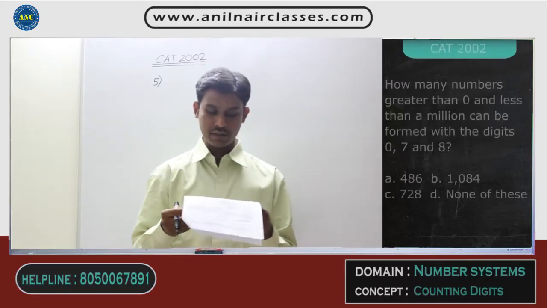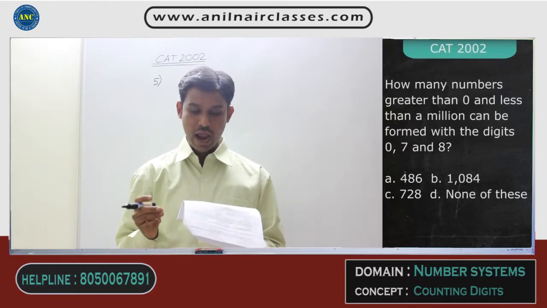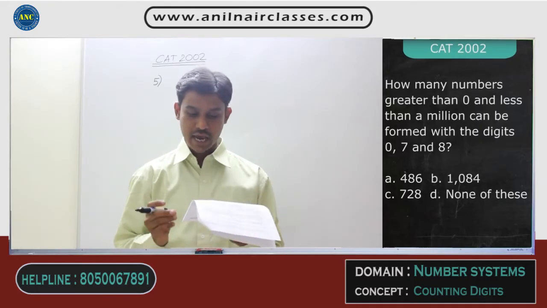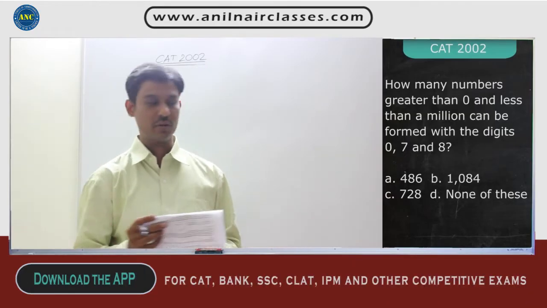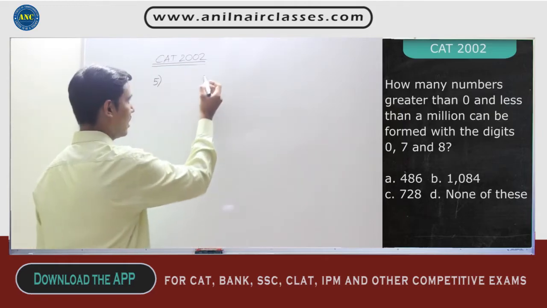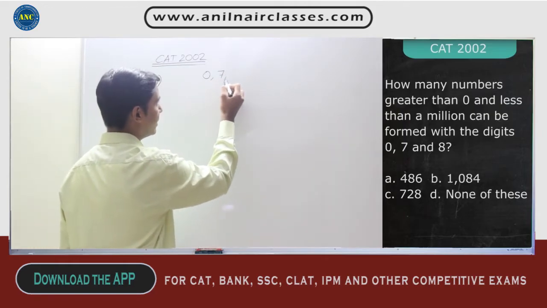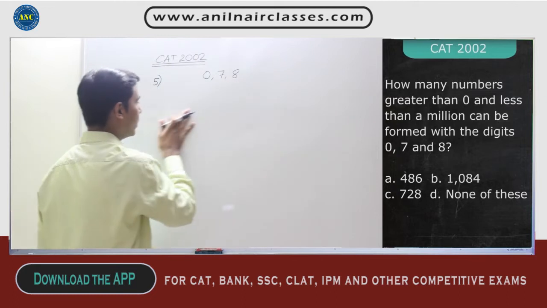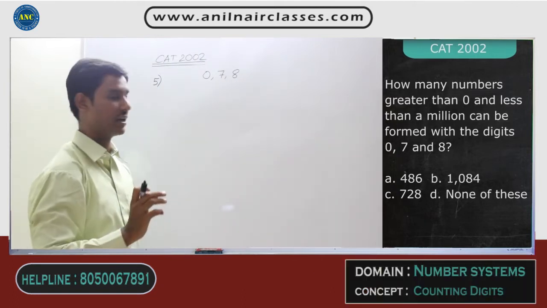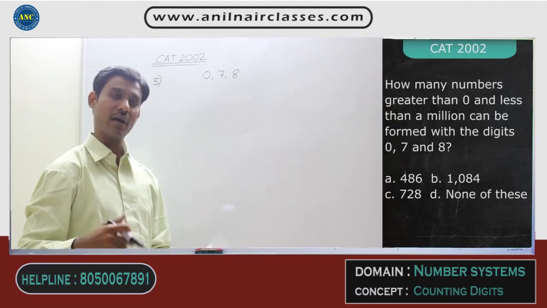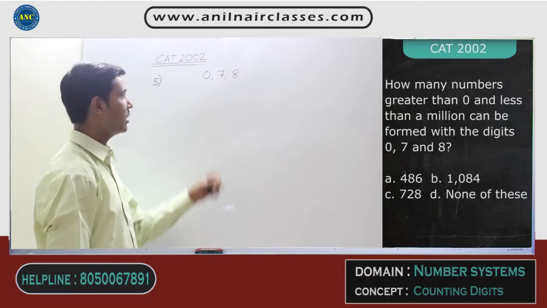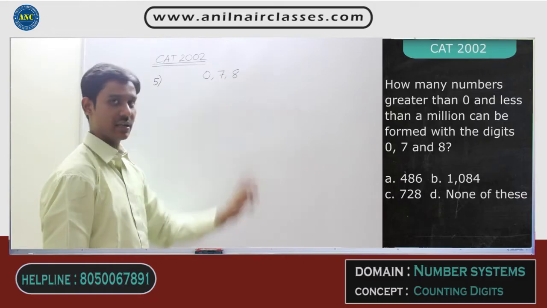How many numbers greater than 0 and less than 1 million can be formed using the digits 0, 7 and 8? I am giving you only these three digits 0, 7 and 8. Nothing is mentioned in the question that repetition is not allowed, so you can repeat the digits. You are using only these three digits 0, 7 and 8.